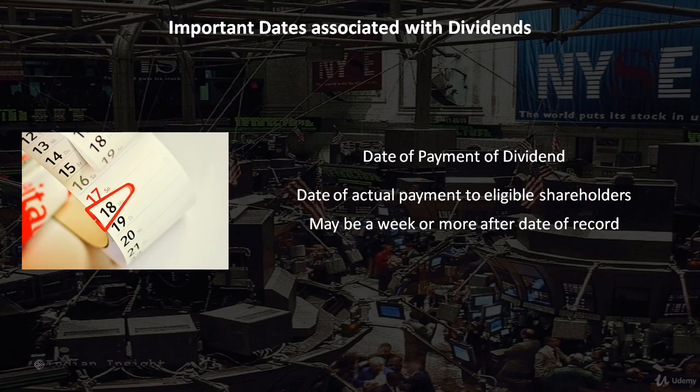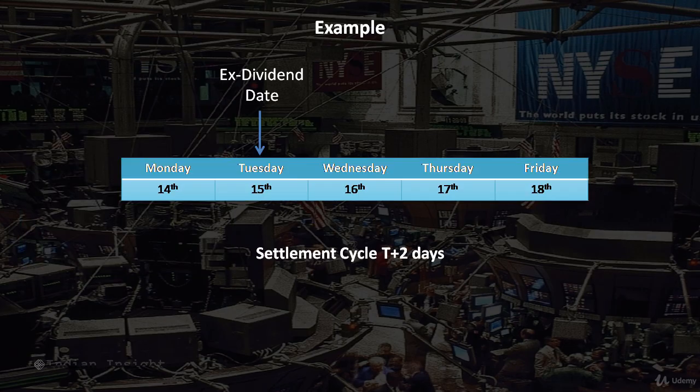Let's look at an example to better understand this. If the stock's ex-dividend date is 15th, anyone buying the stock on the 15th would not be eligible for receiving dividends. Hence, in order to receive the dividend, one needs to be the owner of the stock on 14th. If the exchange follows a T+2 settlement, this would mean that the stock would be settled in 2 days and the records will be updated in 2 days.